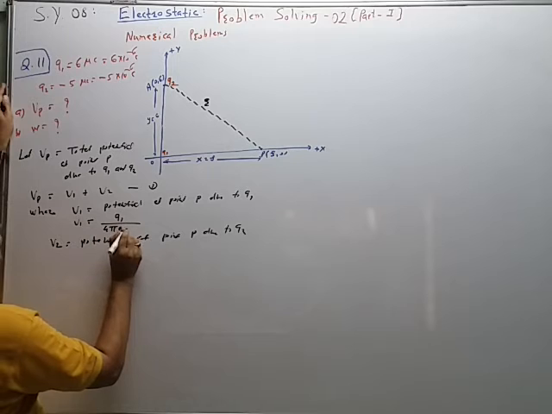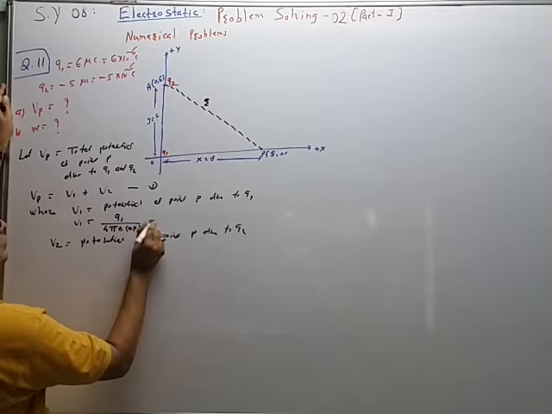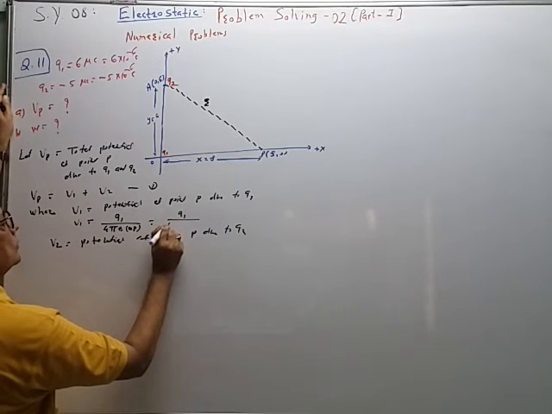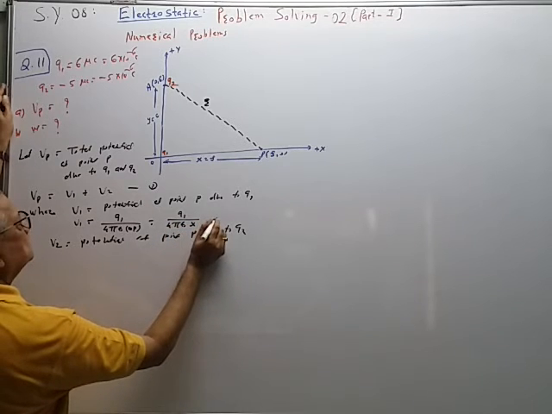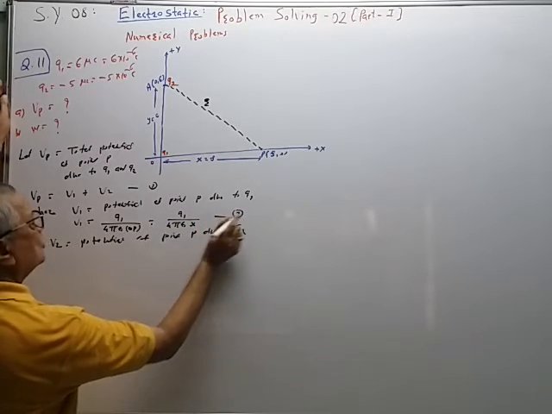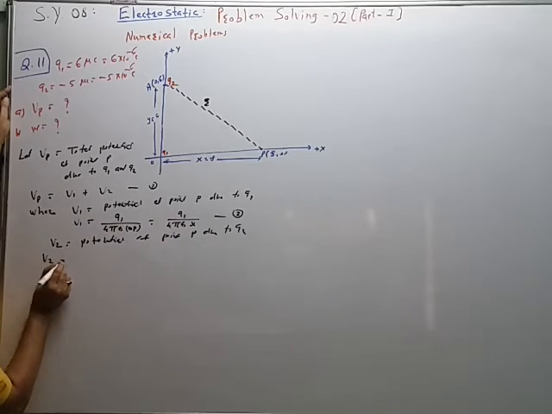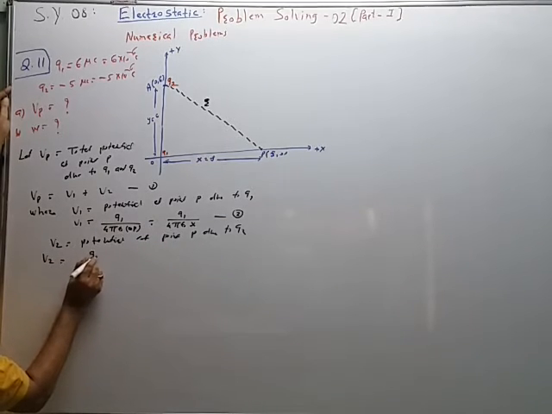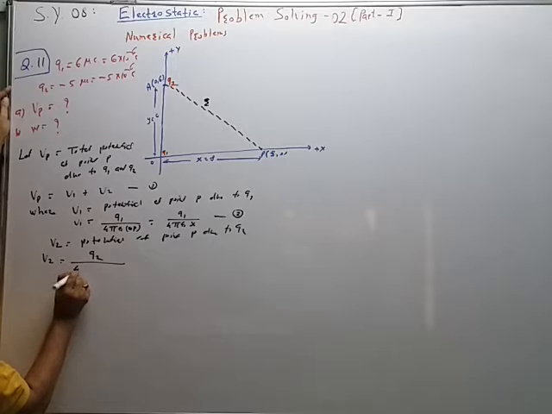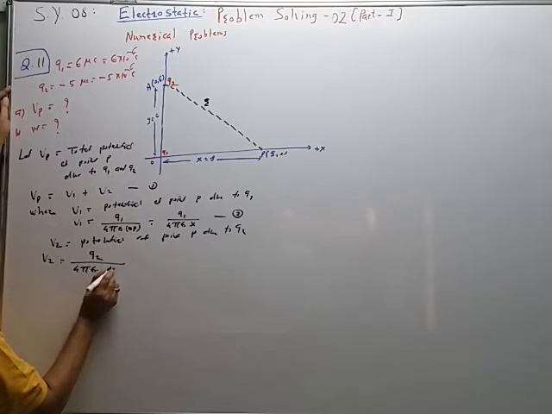So actually this is OP. So Q1 upon 4 pi epsilon naught x. This is equation 2. V2 will be equal to Q2 upon 4 pi epsilon naught. Now distance must be AP.